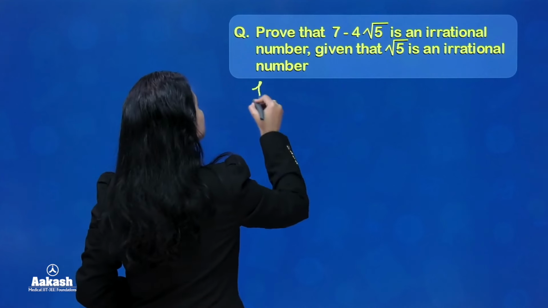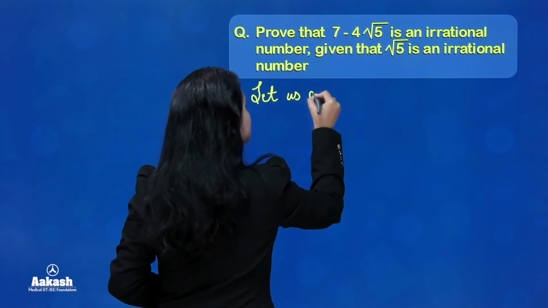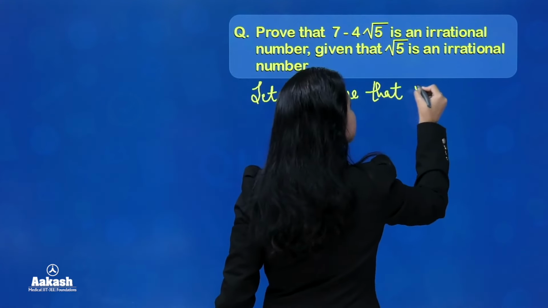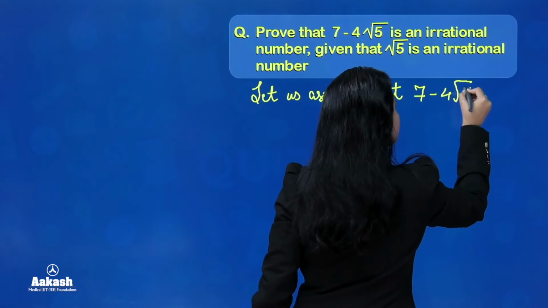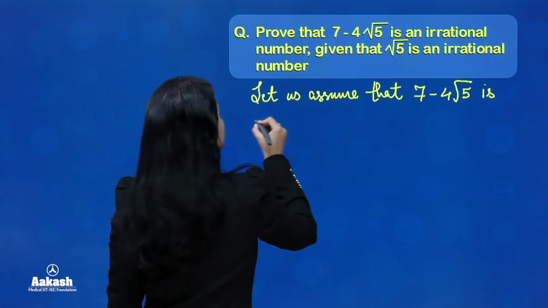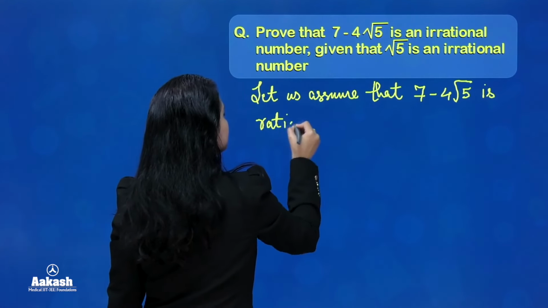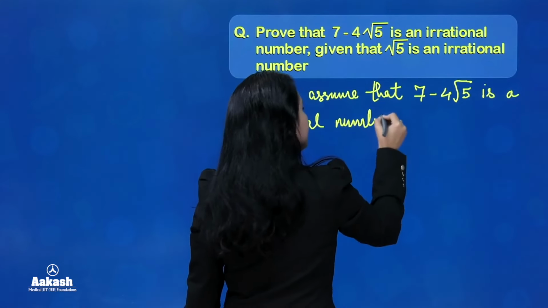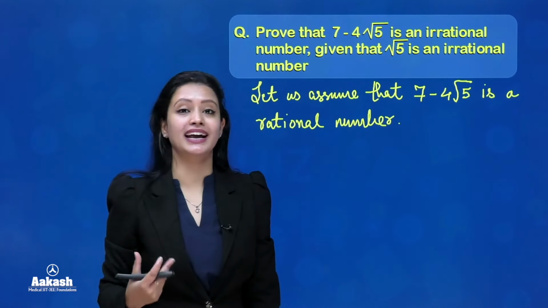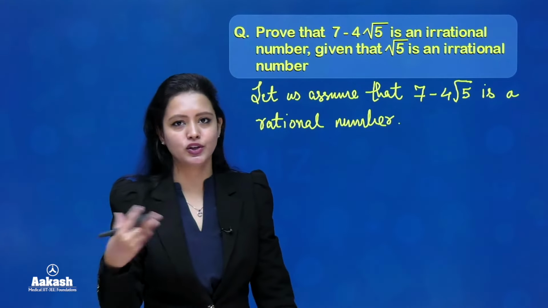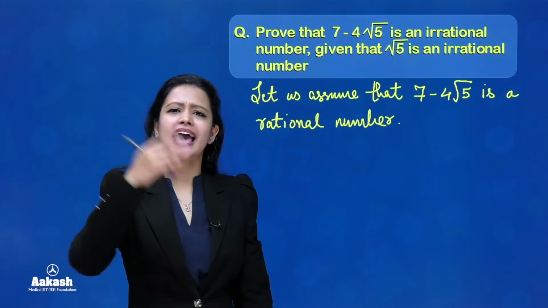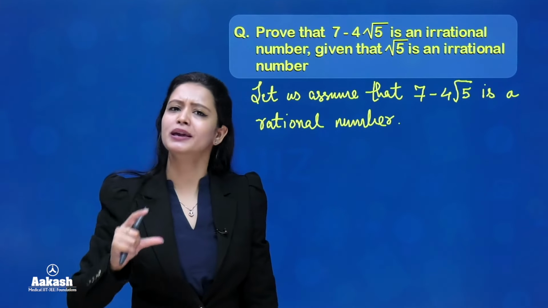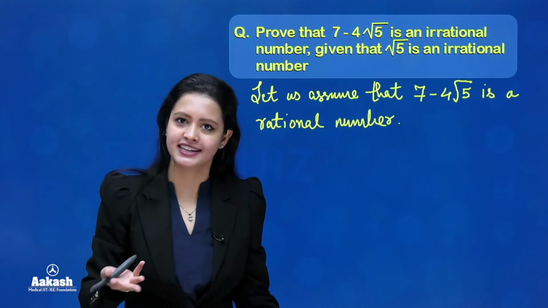So let us assume that 7 minus 4 root 5 is rational. Now, if 7 minus 4 root 5 is a rational number, then we can write it in the form P by Q, where P and Q are integers and Q is not equal to 0, right everyone? Also, we can cancel out P and Q by their common factors and then reduce this into the form A by B, where A and B are co-primes, and B is not equal to 0.